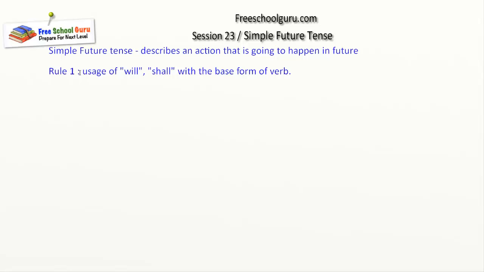Let's take some examples. This house will be decorated during Christmas.